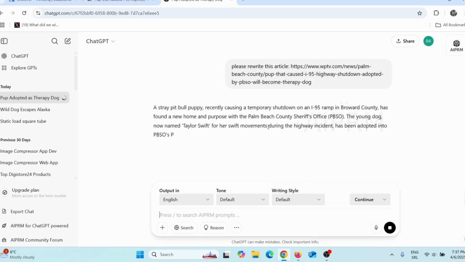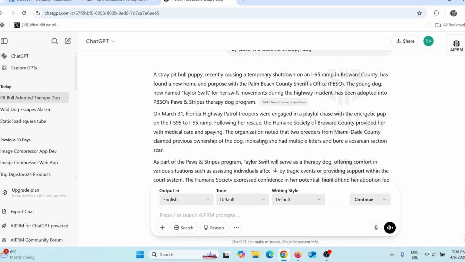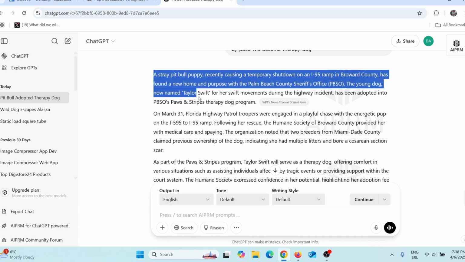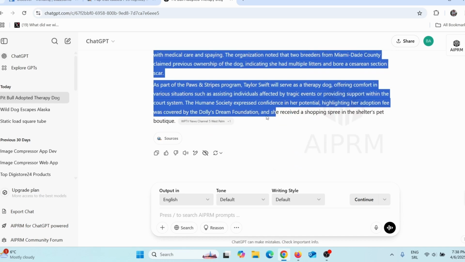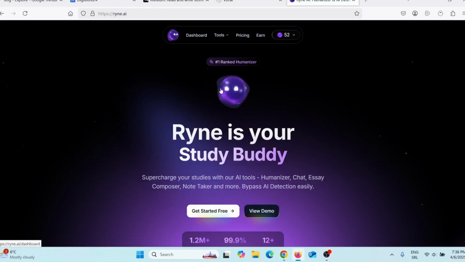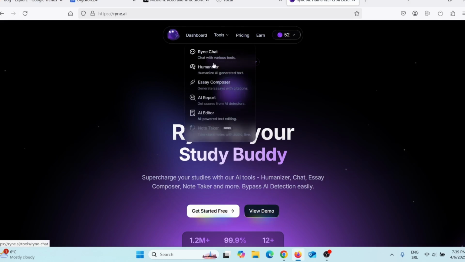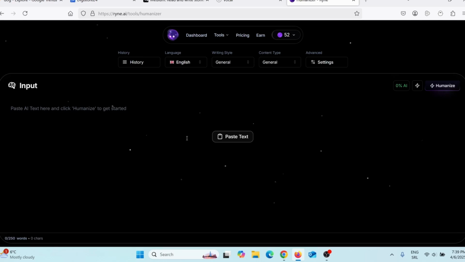Just give it a few seconds to actually do that. So like I said, Google doesn't really like AI written articles. So what I can do, I can simply copy this article that ChatGPT rewrote for me, okay? I will simply copy this, and then I can go on this website here, ryan.ai. And I can register for a free account, and then I will go here on tools and then go here on Humanizer, okay? And then here I can simply paste this text, okay?